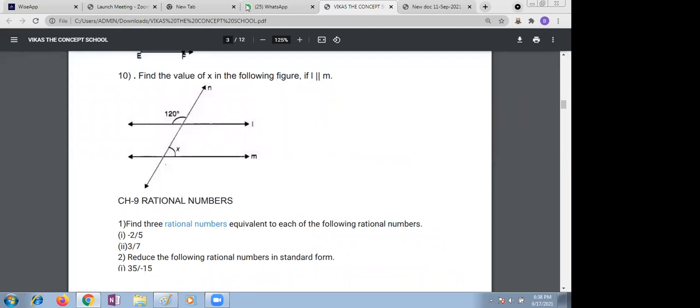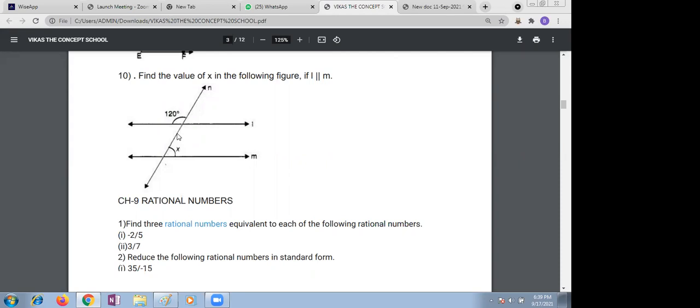Yes, Kunal. Ma'am, can I explain? Shiva Pranav, please continue. Ma'am, we should do 180 minus 120 is equal to 60. Why? Ma'am, they are supplementary. That's why we should do 180 minus 120. Or else you can, yes, that is also.